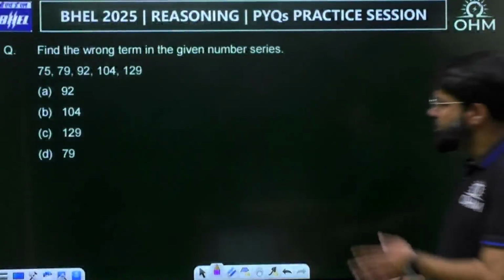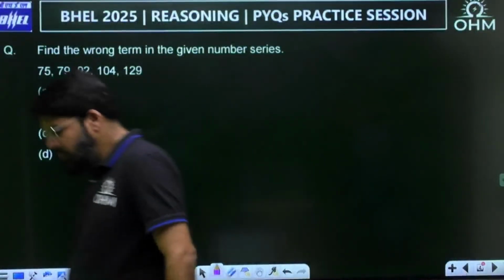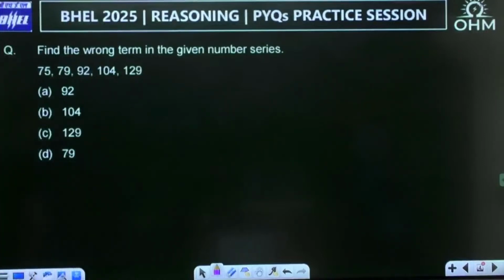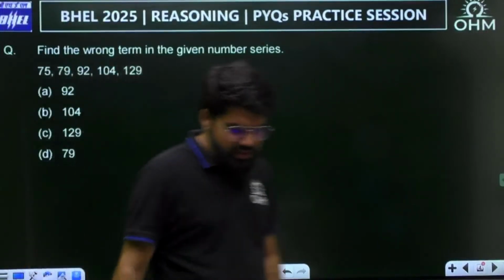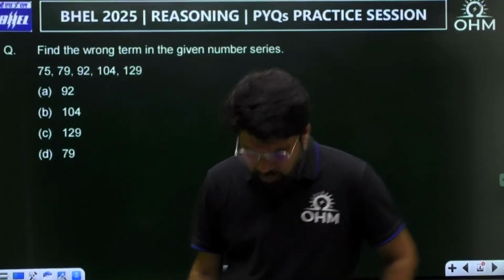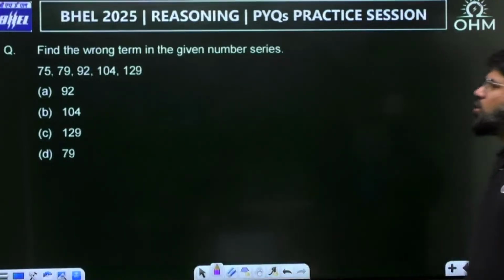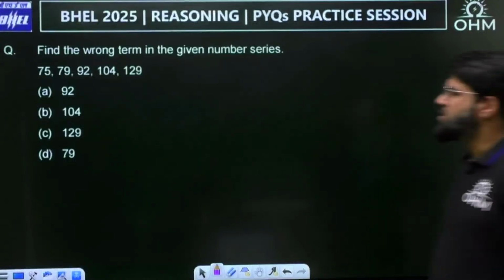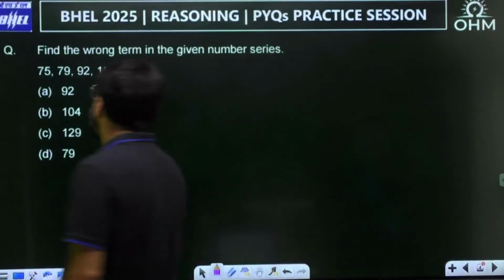Okay then, here is the first question. Some multiple questions will be taken up from the previous years of BHEL, previous year papers of BHEL. This is the first one. Find the wrong term in the given number series: 75, 79, 92, 104, 129.